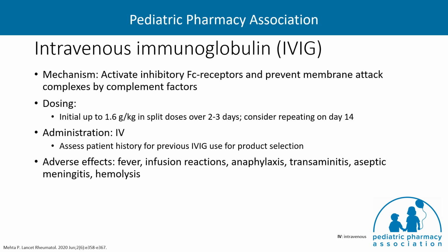Intravenous immunoglobulin, also known as IVIG, inhibits complement activation. We consider initial dosing up to 1.6 grams per kilogram split over about 2 to 3 days, with the option to repeat the dose in 2 weeks based on the half-life of the drug. Since IVIG is associated with infusion reactions and anaphylaxis, it's important to assess the patient history for previous IVIG use prior to product selection.